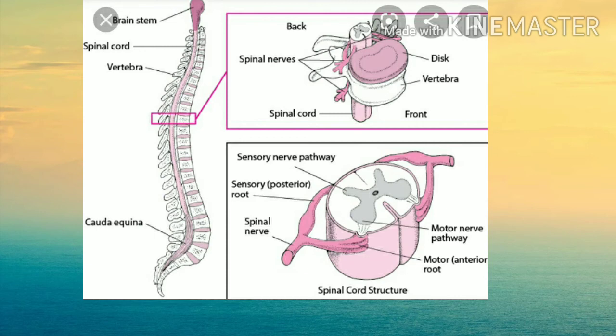Then it gives out 31 pairs of spinal nerves from the lateral side. It tapers posteriorly into the conus medullaris from L1 to L2 and continues as a thread-like structure, that is the filum terminale. The bunch of spinal nerves along with the filum terminale constitute the cauda equina, a horse's tail-like structure, which is seen.